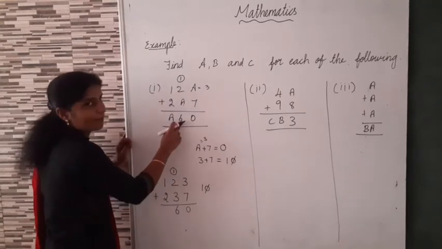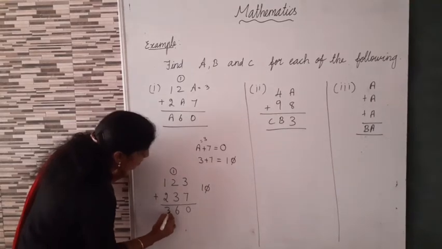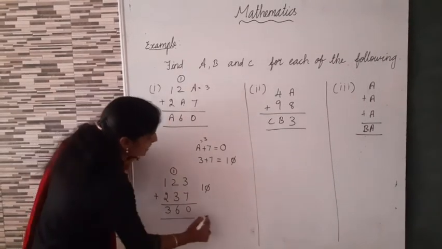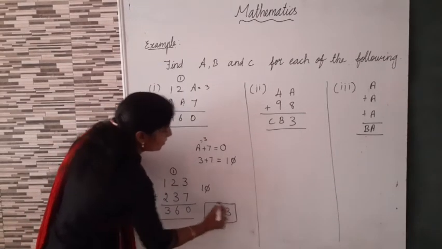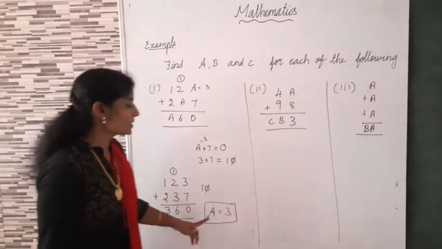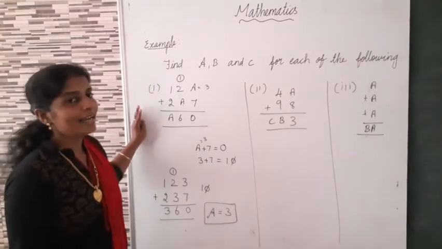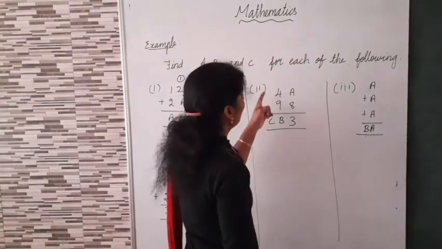Did you get 6? Yes. Now here 1 plus 2 is equal to 3. What's the value of A? 3. Did you get? So this answer is A equal to 3. Okay. A equal to, what's the value of A? A equal to 3. Answer 360. Clear? Okay. Now second example.